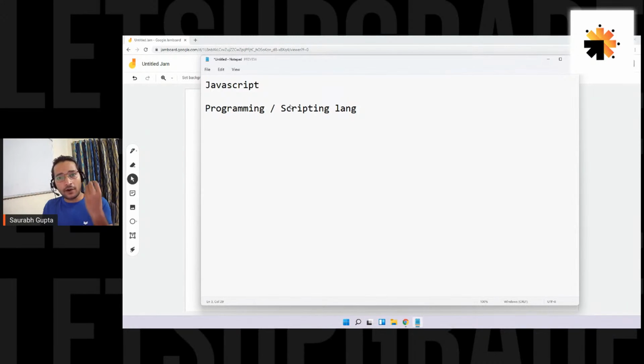But what it actually does, like C does something, C++ does something else, Java can do something. What is the use of JavaScript? Yes, we know now, okay, fine, it's a programming language. That means it might have all the concepts like variables, loops, arrays, and all that. But then, how are we going to use JavaScript? Where are we going to use JavaScript? Right? What it actually does. So let's try to understand that as well.